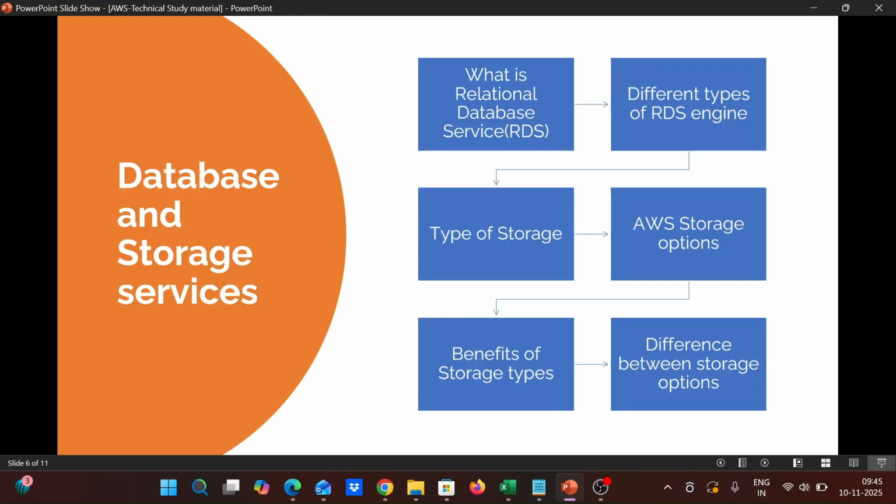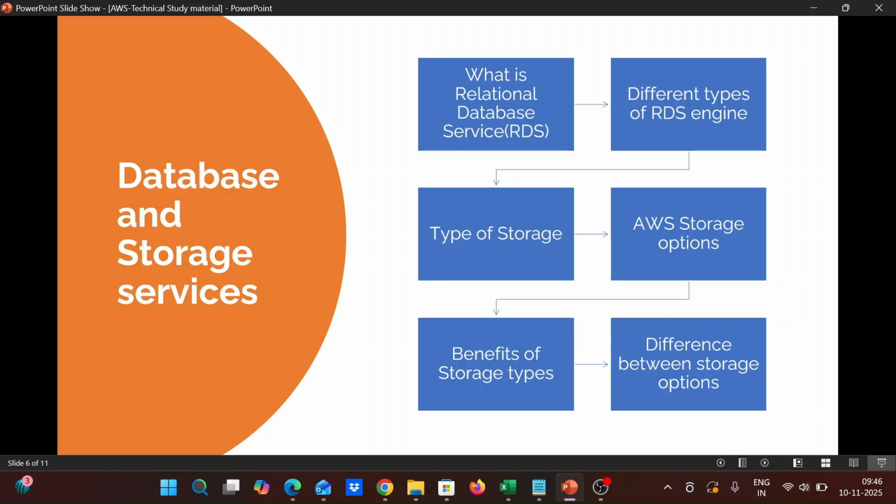And coming to the databases and storage services provided by AWS, here we can see the different types of storage and also the databases. Here we can see AWS EBS, S3, and also EFS for files. Here we have three types of storage. EBS is used for elastic block storage, another one is S3, which is used to store data as objects, and the next one is EFS, which is used to store the file system.